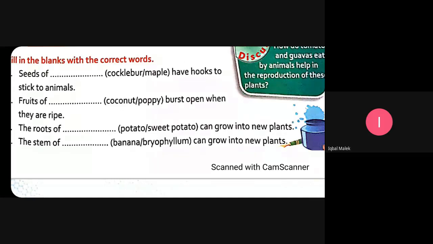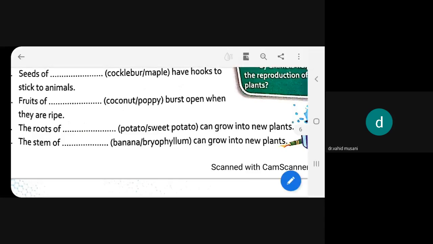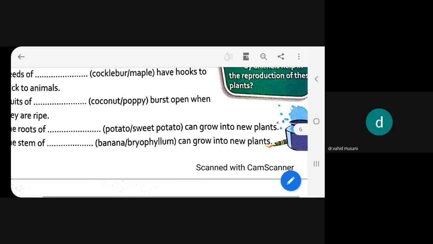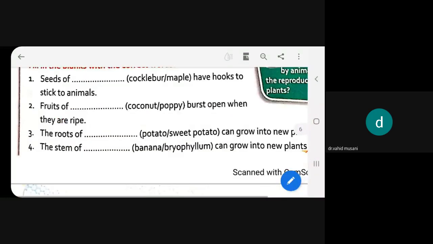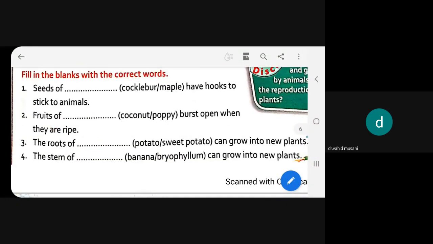Banana. Very good. Answer is banana because banana can grow through its stem. Bryophyllum will grow through its leaves, beta. Getting understood now? So this is all about reproduction through roots, stem, and leaves.